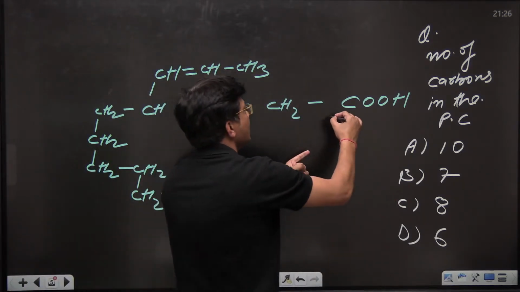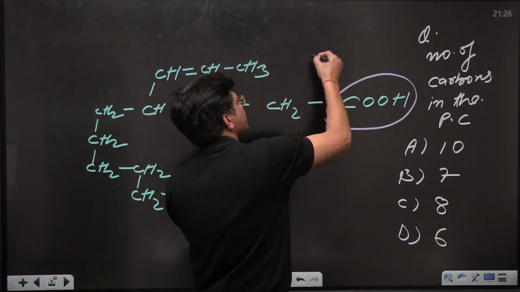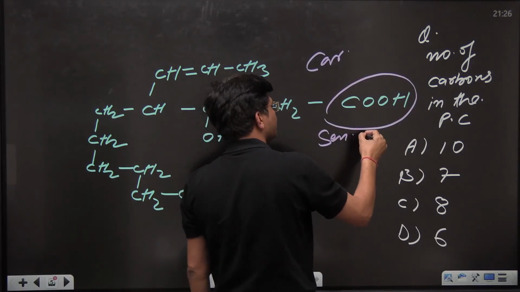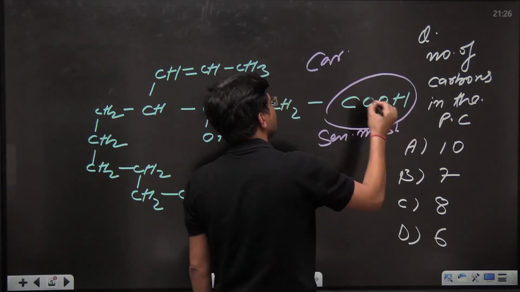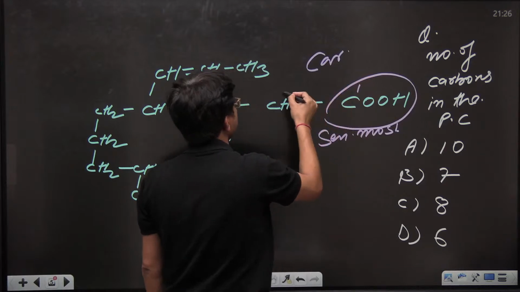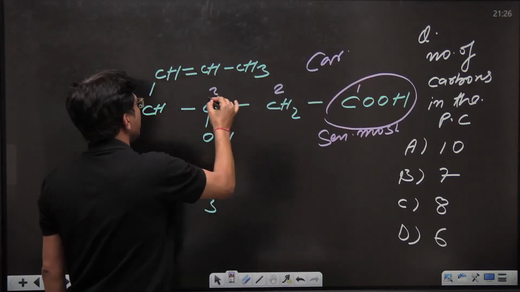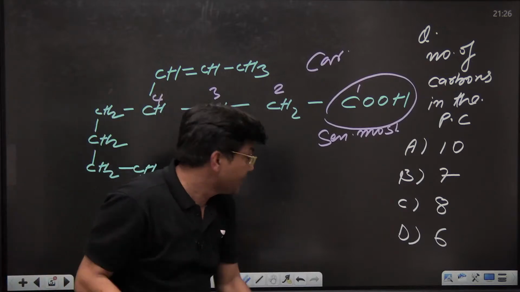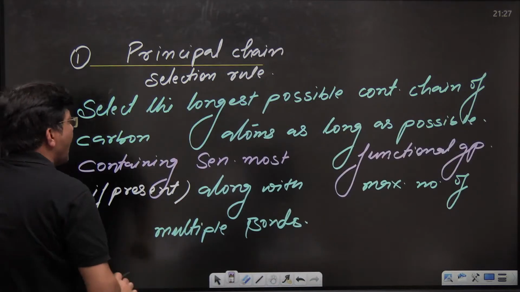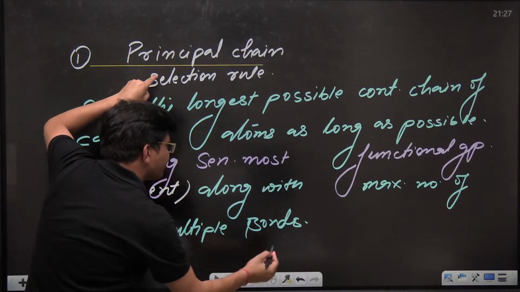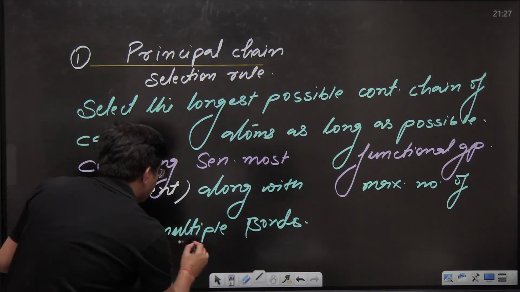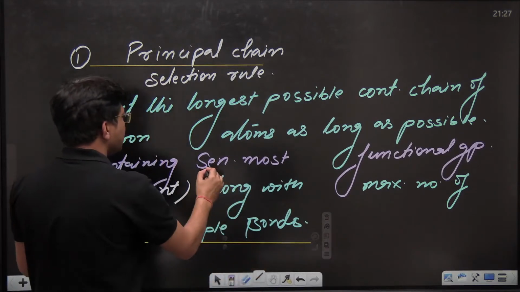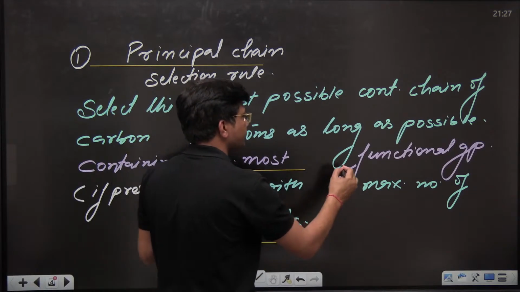This is COOH. So this is your senior most functional group. So we have to start from here. 1, 2, 3, 4. So what I told you, see to it. I told you this must contain maximum number of multiple bonds and containing senior most functional group.